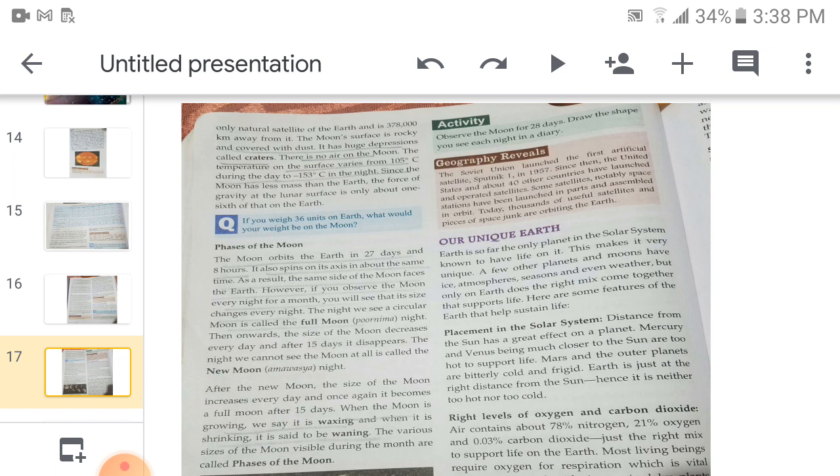There are at least 100 moons within our solar system. In our solar system, there are more than 100 moons, and presumably many more orbiting the planets of other stars, and there might be other moons moving around different stars. The Earth's moon. The moon is the brightest object in the night sky, but gives off no light of its own. It shines because it reflects the light of the Sun. The moon is the only natural satellite of the Earth and is 378,000 kilometers away from it.